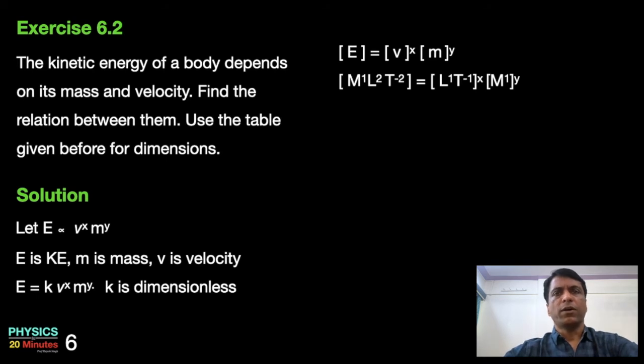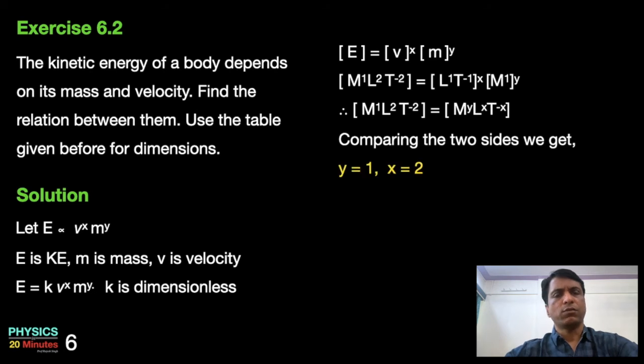Therefore, m power 1 L power 2 t power minus 2 on the left has to be equal to dimensions of velocity, L power 1 t power minus 1 power x, dimensions of mass, m power 1 power y. If you open the bracket on right hand side and combine the indices, then it will become m power 1 L power 2 t power minus 2 is equal to m power y L power x t power minus x. If you compare the indices on both the sides, you get y is equal to 1, x is equal to 2. Therefore, E is equal to k times m power 1 v power 2 or k mv square.